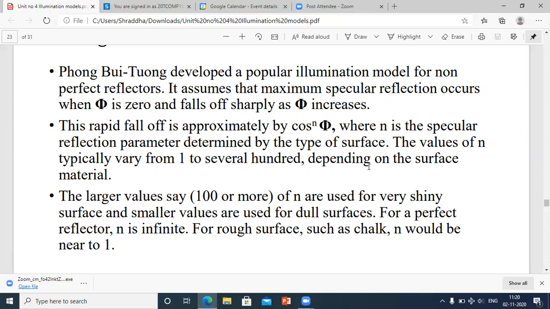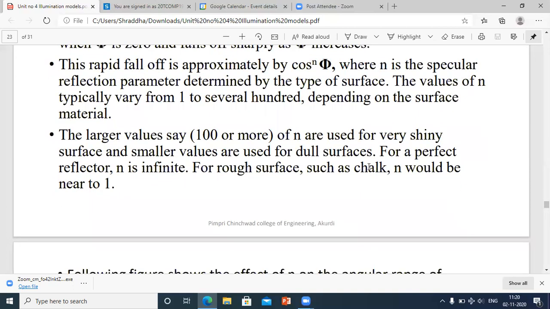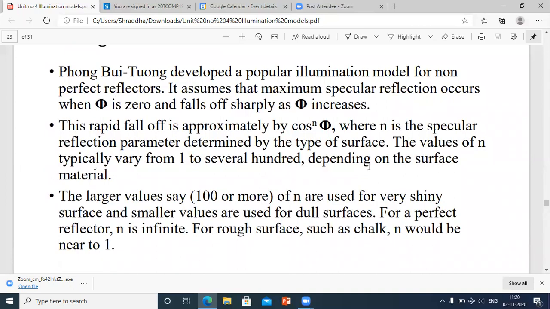The reflection that occurs is very high, very intense. That means n is 200 or more. But the reflected light produced by the chalk is near to 1 because it is not that highly intense. I hope you have understood this now. What is exactly happening in this Phong model?